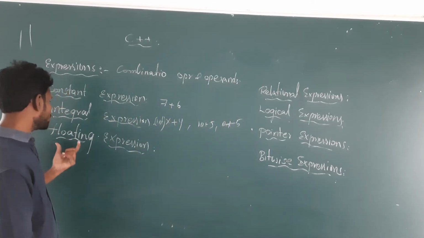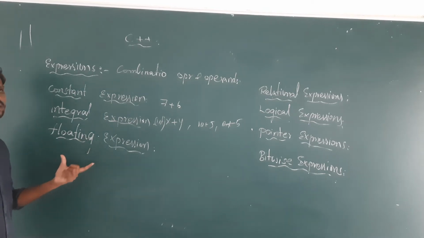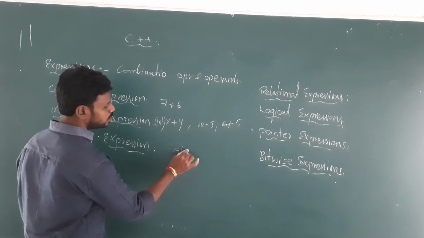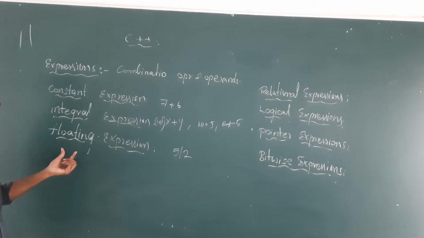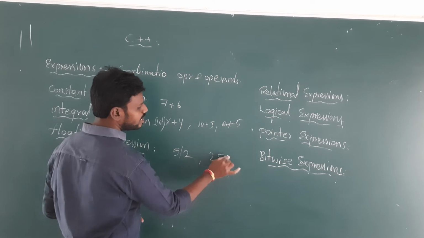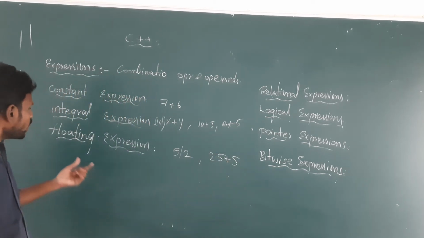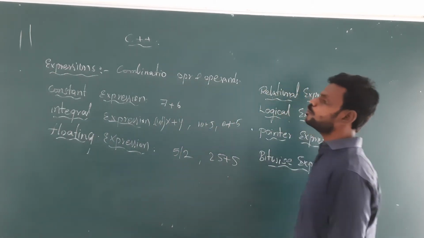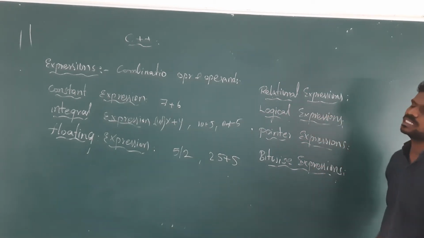Like 5 divided by 2, which gives us 2.5, resulting in a floating expression. Suppose 2.5 plus 5 results in 7.5. If you are producing such outputs, they fall under floating expressions.